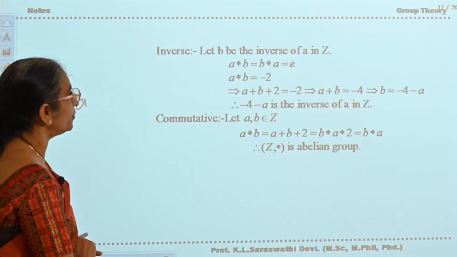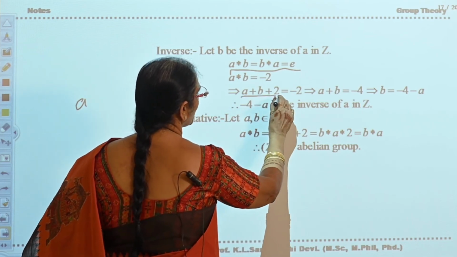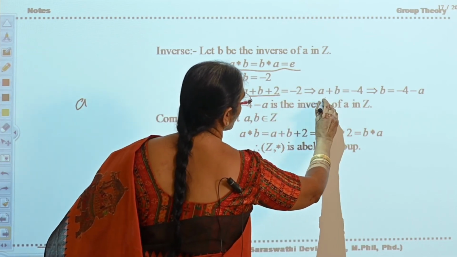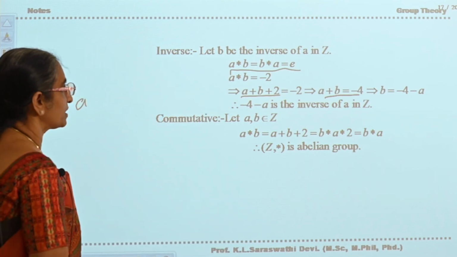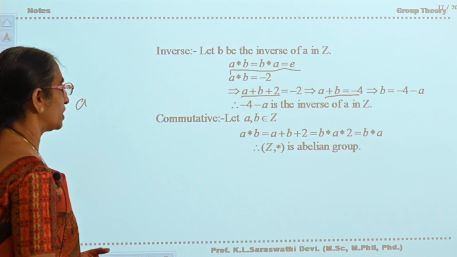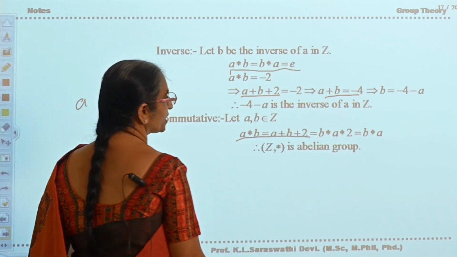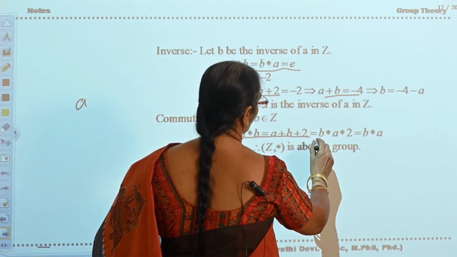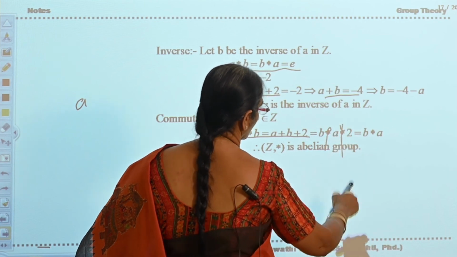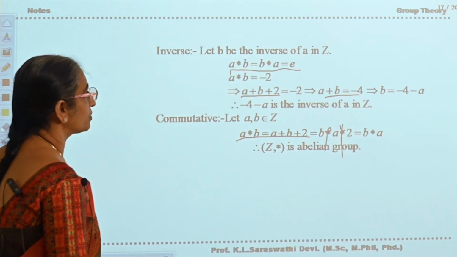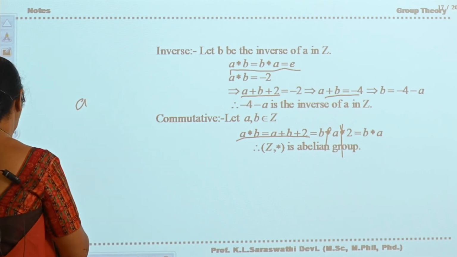Identity you got, therefore A star B, B star A is equal to minus 2. So A plus B plus 2 is equal to minus 2. A plus B is equal to minus 4. Therefore B is equal to minus 4 minus A is the inverse of A in Z. Clearly commutativity follows. A star B is equal to A plus B plus 2. B star A is equal to B plus A plus 2, that is equal to A star B. Therefore, Z star is an abelian group.